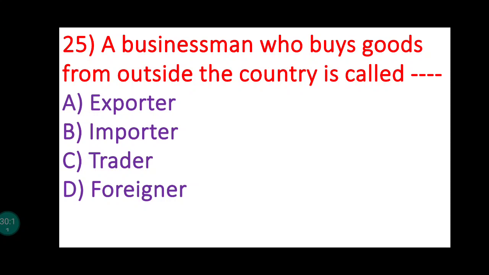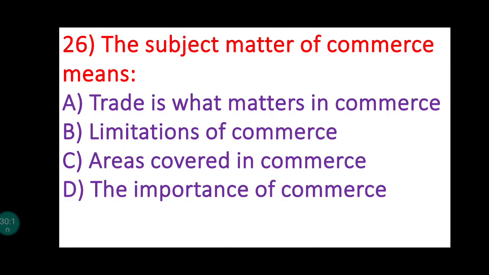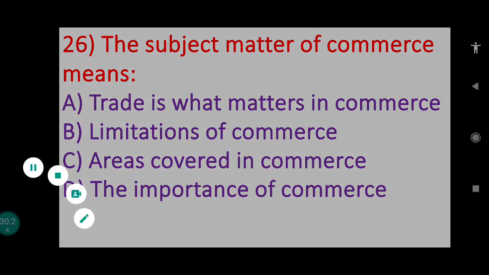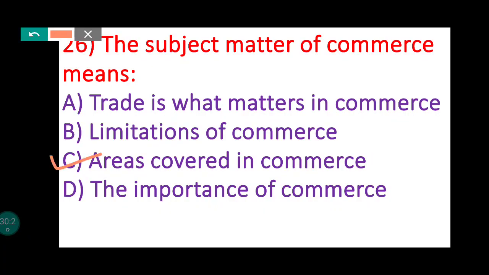So the businessman who is buying goods from outside the country is known as importer. The subject matter of commerce. See, the subject matter of commerce means, the answer is areas covered in commerce.